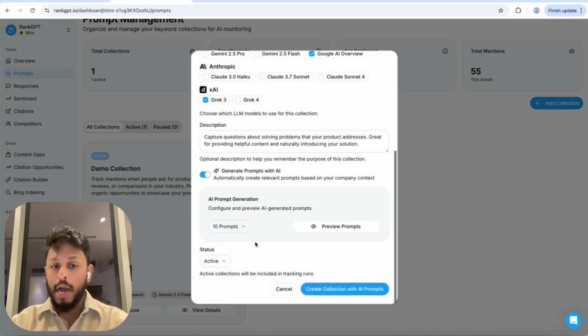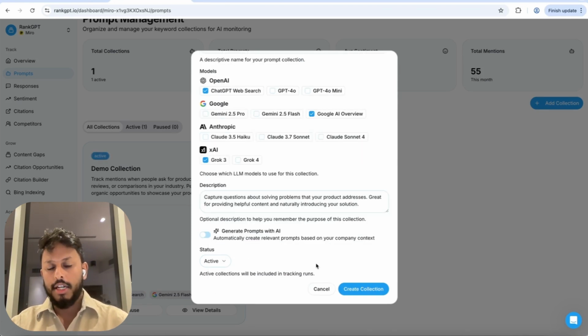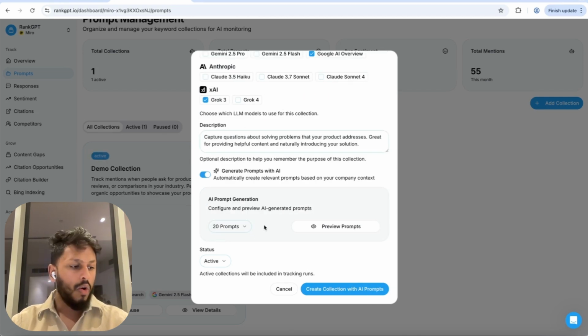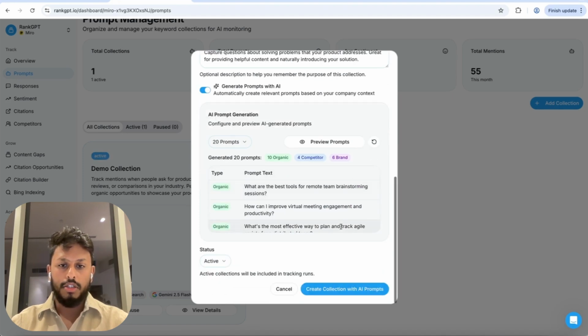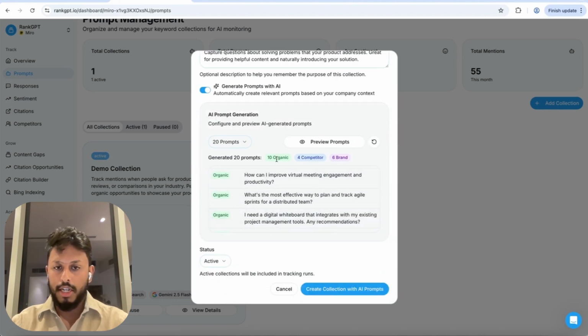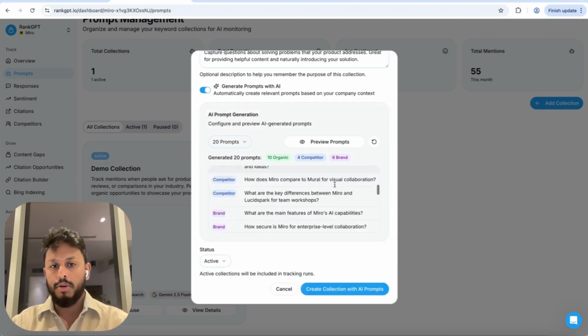And then we can get our system to generate the prompts for us, okay? Or you can enter the prompts yourself. You can turn this off, create the collection, and then manually enter them in. Or you can have our AI generate the prompts that people may be using when they're searching. You can see, for example, it's generated a bunch: 10 organic, 4 competitor, 6 brand-related prompts.